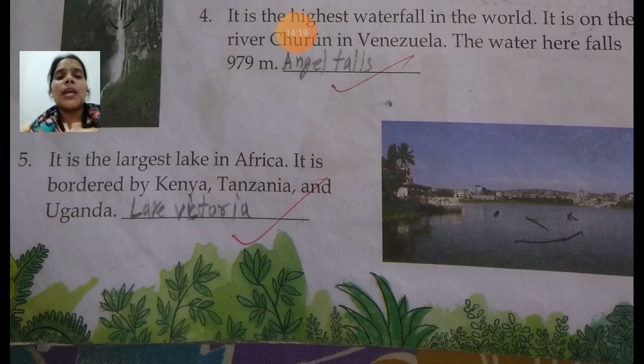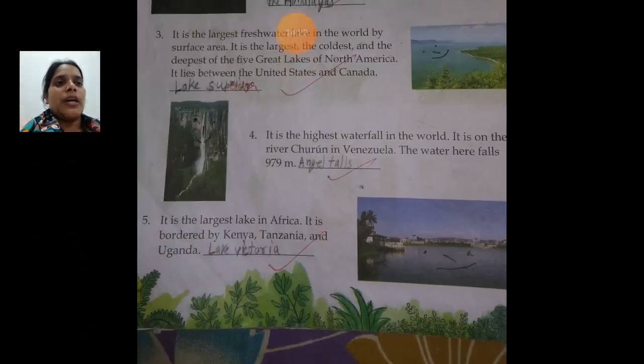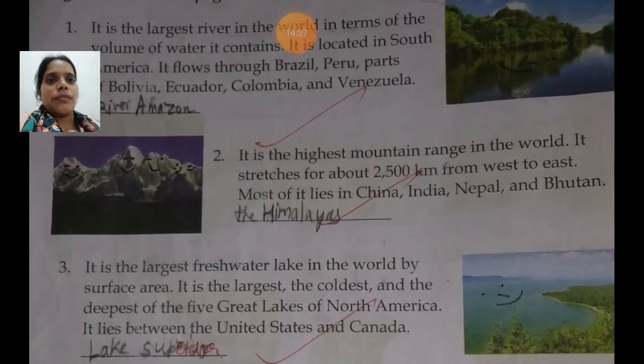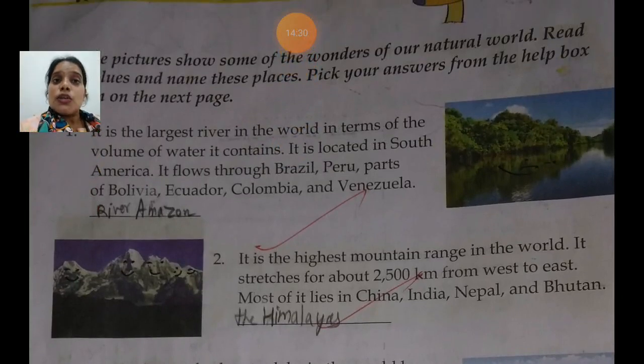Up to this point, number 5, we have discussed 5 different wonders. I'll give a quick recall of the 5, and then we will move to the sixth one. The first was the largest river in the world in terms of volume of water. The answer is the river Amazon. There is an online shopping site named Amazon, and the Amazon forest is also there. The river Amazon is the largest river in the world in terms of volume of water.